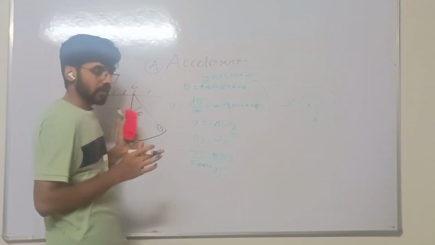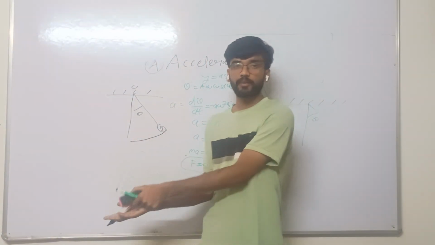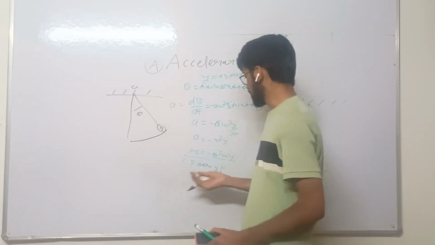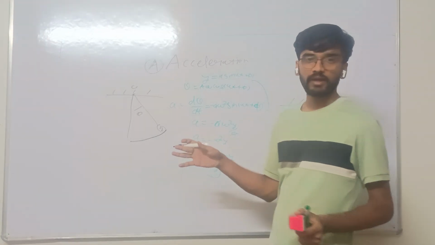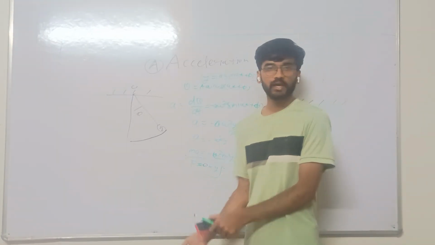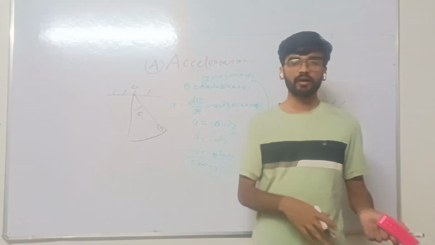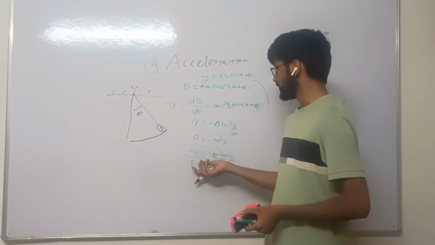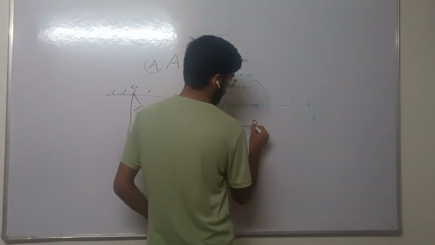It means the force works opposite to the direction of motion of the particle. So this force is known as the restoring force.